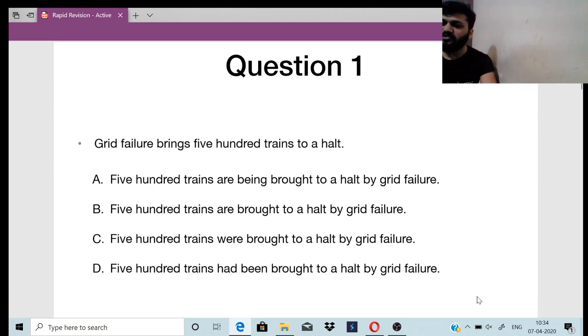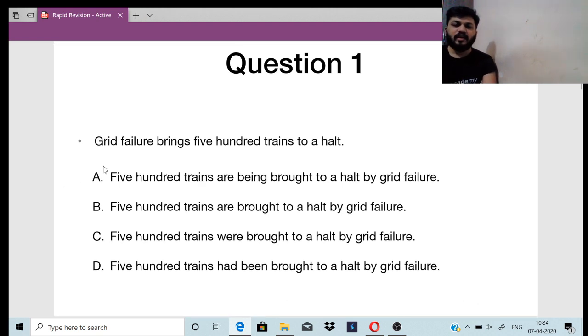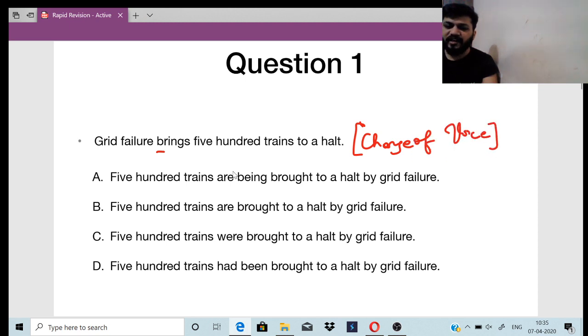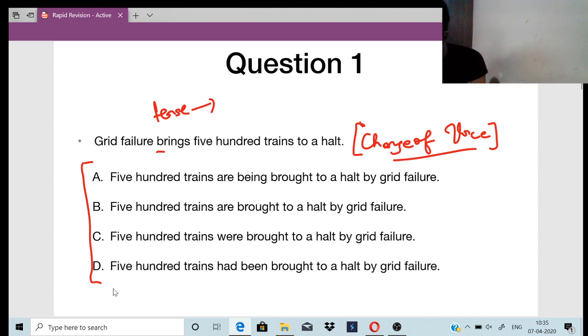So this is the first question of the class. Question number 1: Grid failure brings 500 trains to a halt. Do the change of voice and let me know the correct option. See the tense properly, change the tense and change the voice and give me the right option. A, B, C, D, which will be the correct one?